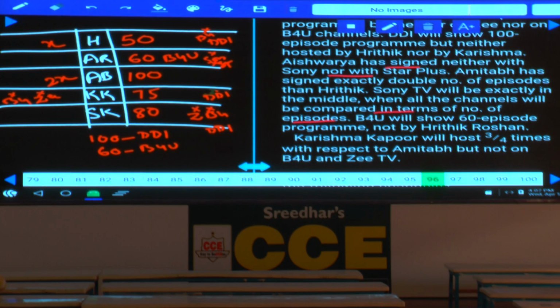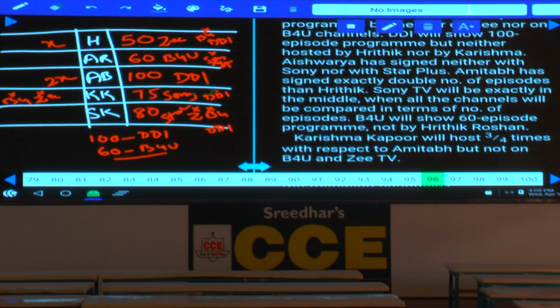As it is B4U, 75 is by whom? Now see here clearly given. Sony TV will be exactly in the middle when all the channels are in ascending order. Hence, Sony TV is 75, and 100 is DD1. 60 is B4U, and ZTV is not by Shahrukh. Hence, who is GTV here? Hrithik is GTV. And what is the other thing left over here? Star Plus, this Shahrukh is Star Plus. Done with this?